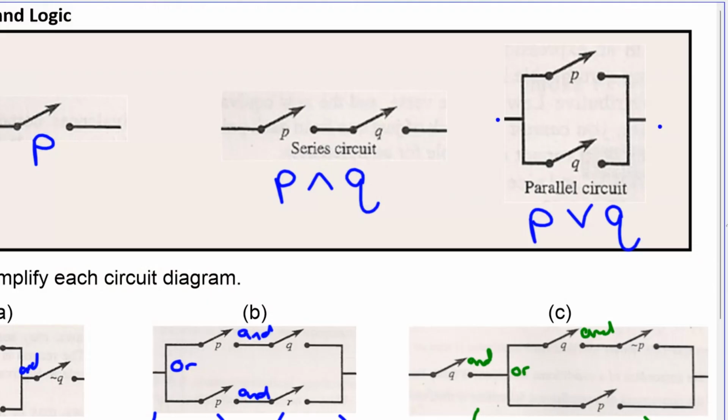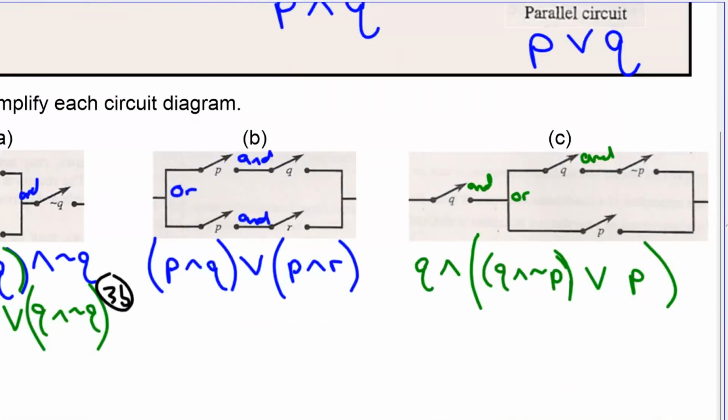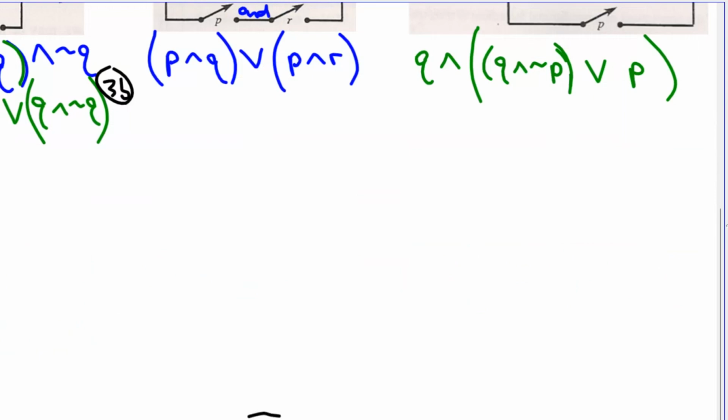Now, if you notice over here, you've got Q and not Q. Like that has to be true, whether the switch is closed or it's not, it's one or the other.